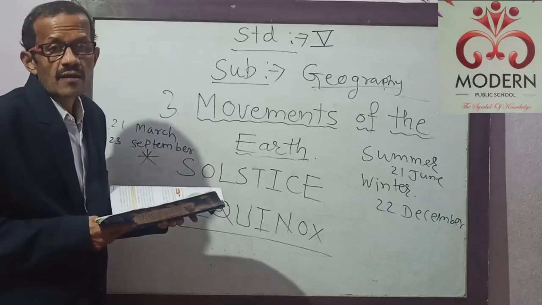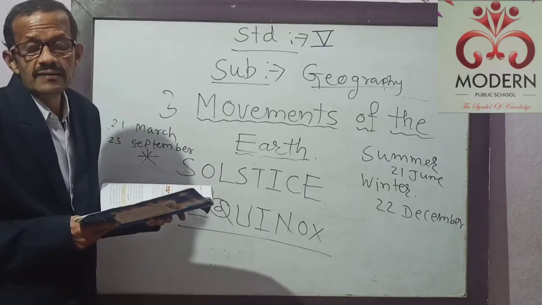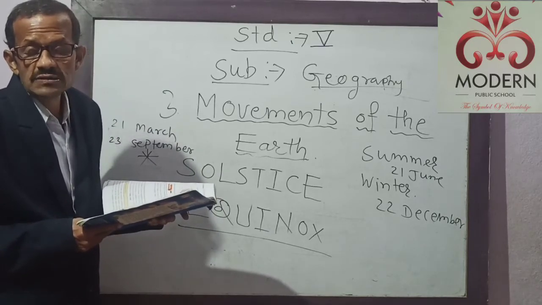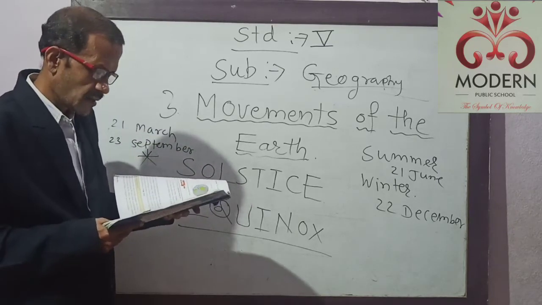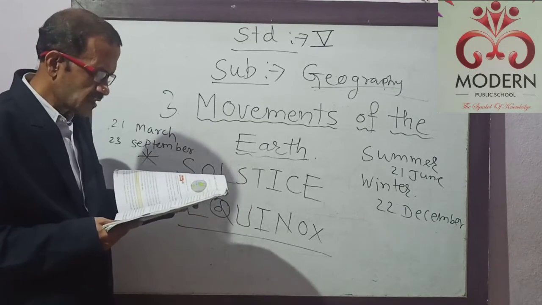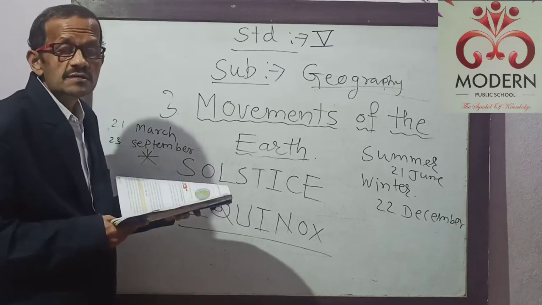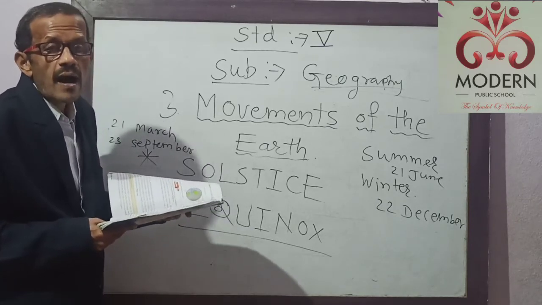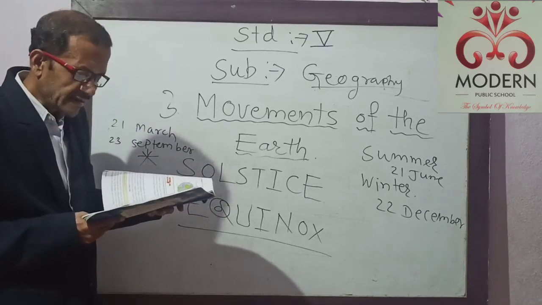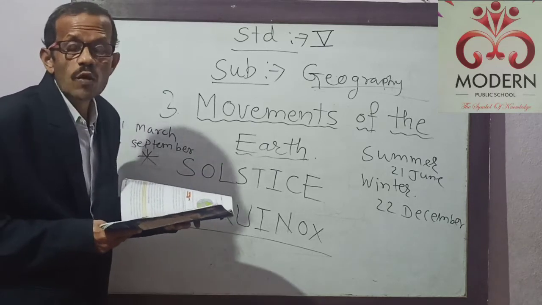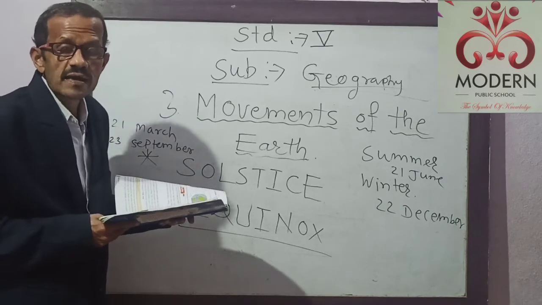The day which is longest in the northern hemisphere is the shortest day in the southern hemisphere, and the day which is longest in the southern hemisphere is the shortest day in the northern hemisphere. So 21st June is the longest day in the northern hemisphere and it is also the shortest day in the southern hemisphere. That's why our Prime Minister has selected 21st June as the Yoga Day, because in our hemisphere it is the longest day.